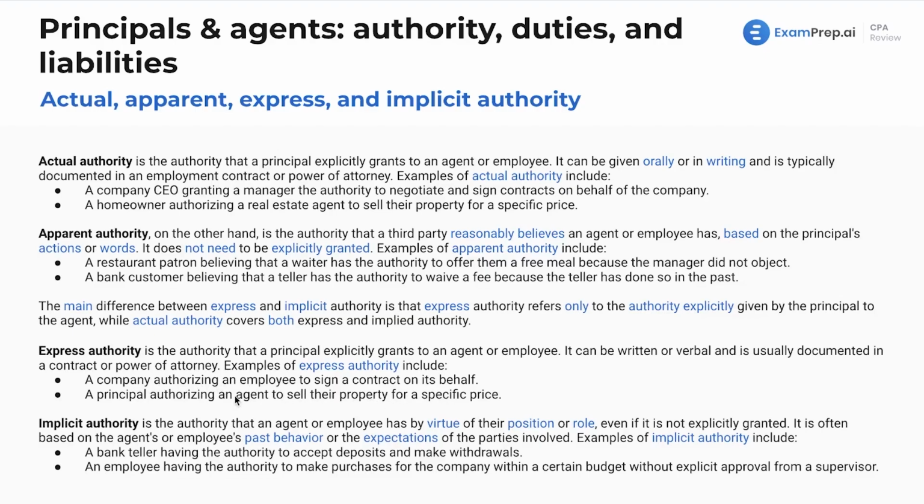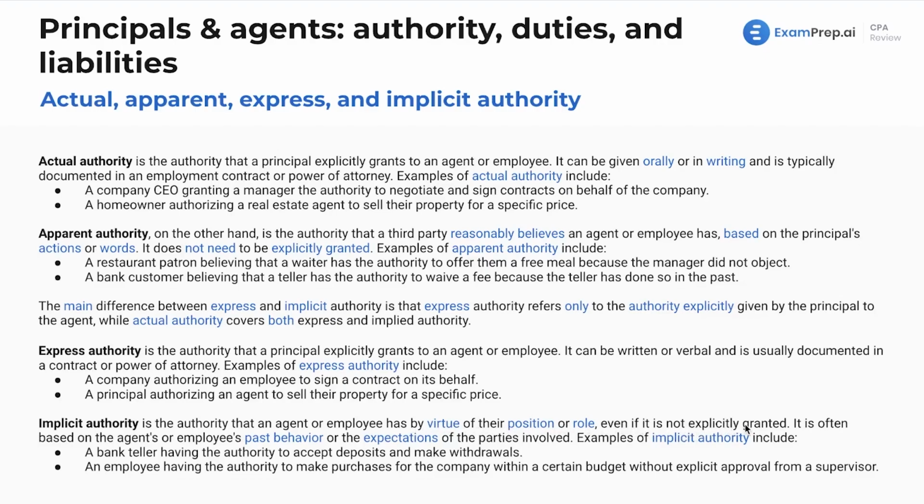Pretty straightforward there. A principal authorizing an agent to sell their property for a specific price. We see similarities. We have implicit authority as well. Now, this is the authority that an agent or an employee has by virtue of their position or role, even if it's not explicitly granted.